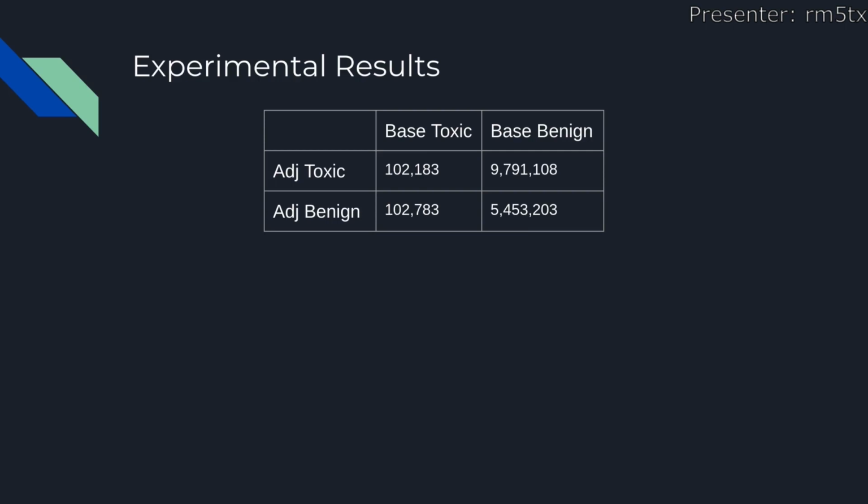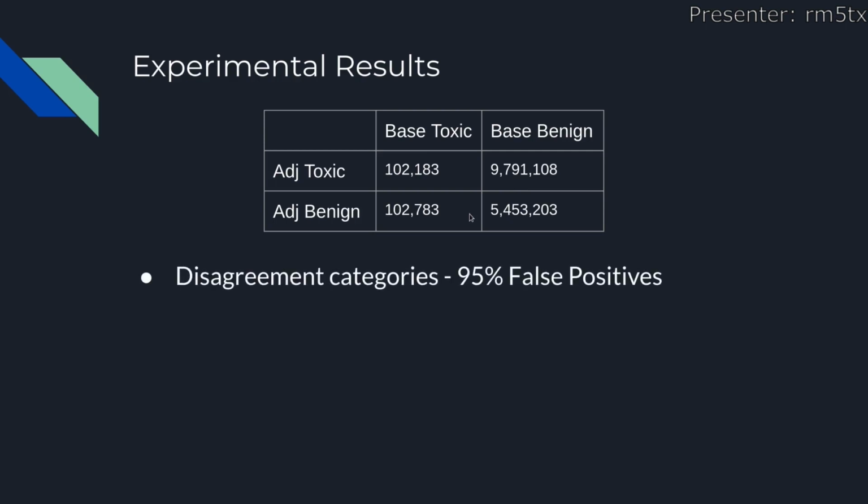The interesting categories here are that our base model identified another 102,000 as toxic, and our adjacent model identified 9.8 million that were toxic. So what's actually interesting is when you look in these two categories. We hand-coded 60 examples from both categories and looked at what they were. Interestingly, we found that 95% of them were false positives. What this means is that while our model is absolutely useless on its own, it could actually be used in conjunction with the base model to drastically reduce the false positive rate.